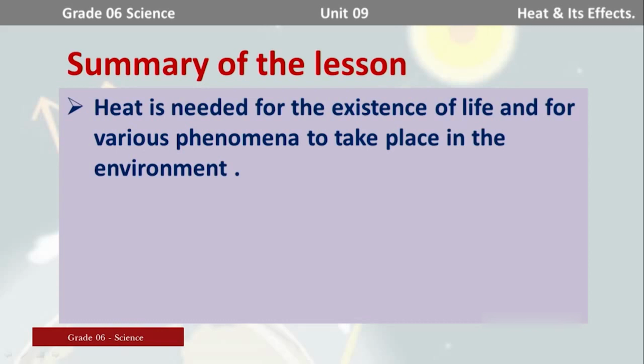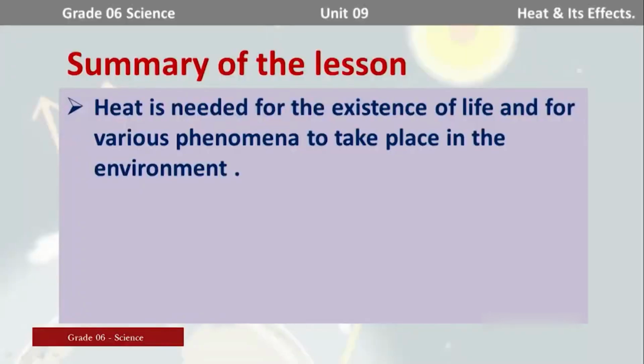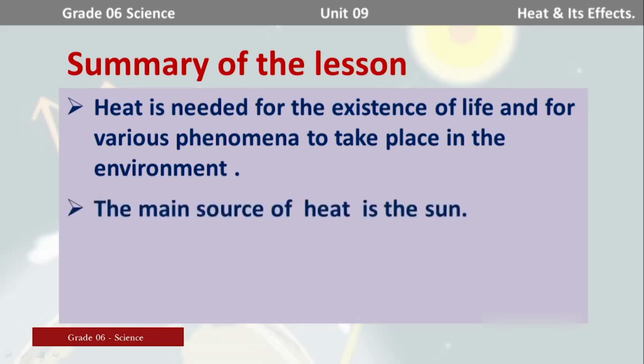You know that they occur in day and night, and there are different types of phenomena like the water cycle, which are affected by heat. Then we learnt that the main source of heat is the sun. The sun is the main source of providing heat to the earth.